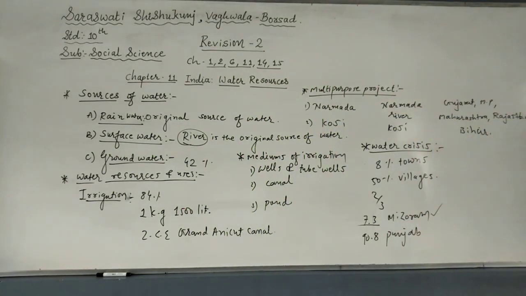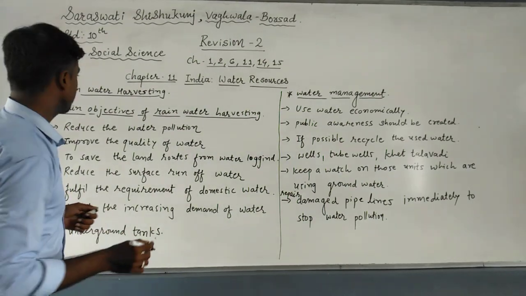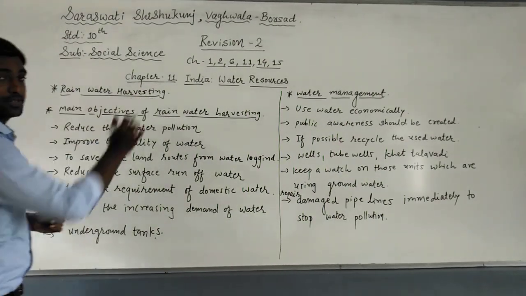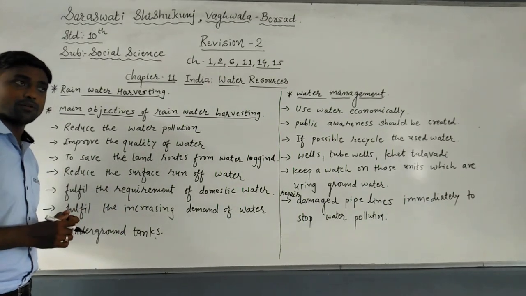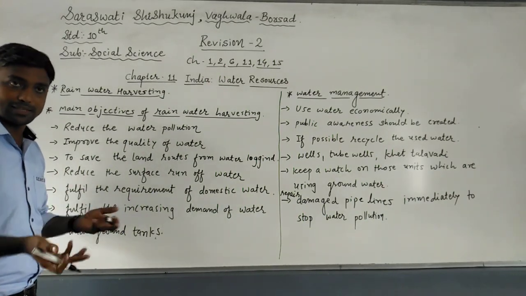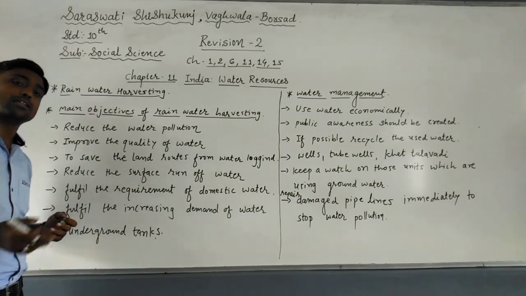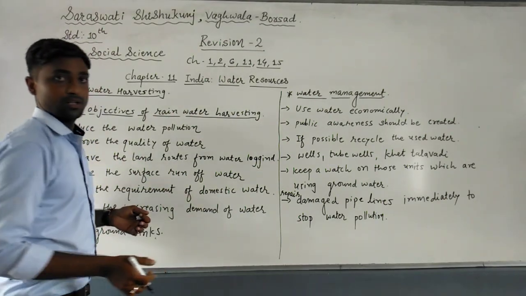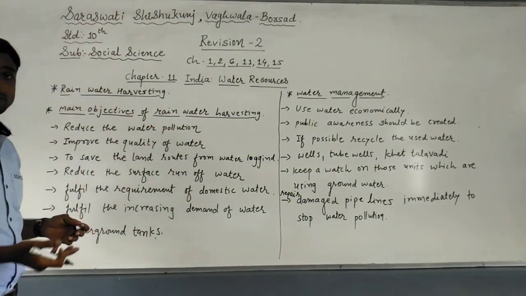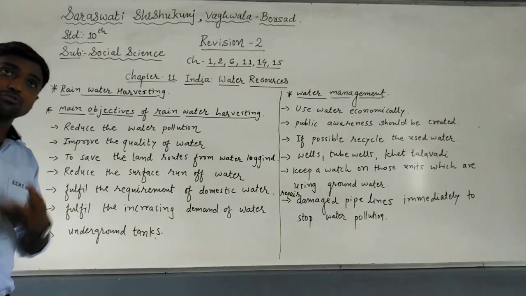Now the next one is rainwater harvesting. Now students, the next topic is rainwater harvesting. The method of rainwater harvesting is to collect the rainwater in the form of wells, tubewells and khet talabis, okay, to increase it, to save that water and use it for other purposes. Now these are the main objectives of rainwater harvesting. It may be asked as a 3 marks question: what are the main objectives of rainwater harvesting? Where can we use the rainwater?